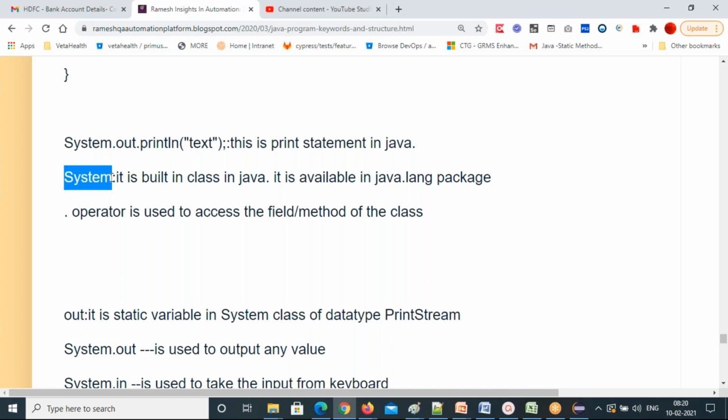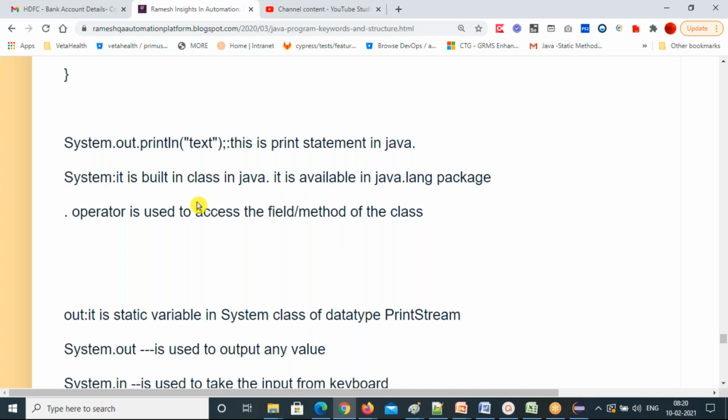What does the class contain? A class contains variables, methods, constructors, and blocks. This is the first day's class structure. This is where you need to focus on the class structure and how we write the class.